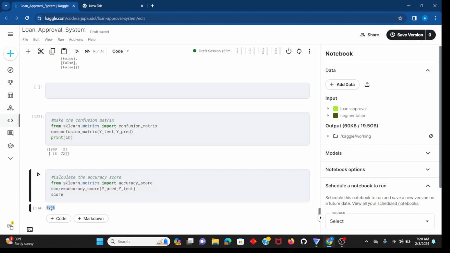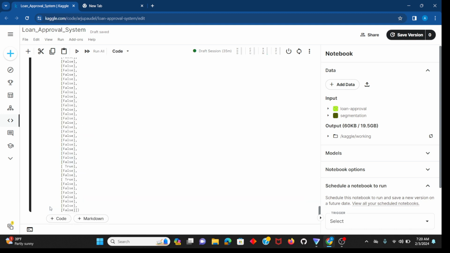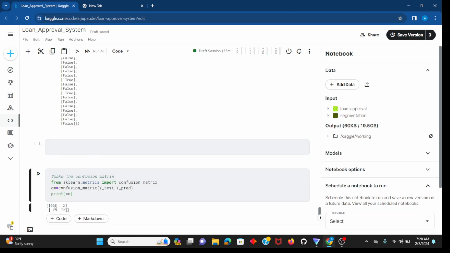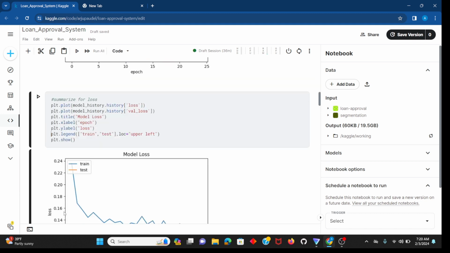We are getting about 99% score on the testing dataset. From the confusion matrix, we classified 908 correctly and 18 wrongly for class A, and for the other class, class B, we have 72 good classifications and two bad classifications, so classes 0 and 1. This is our model, and this is it for the tutorial.